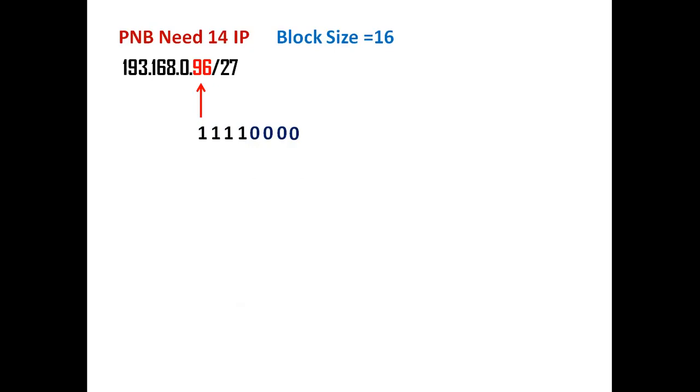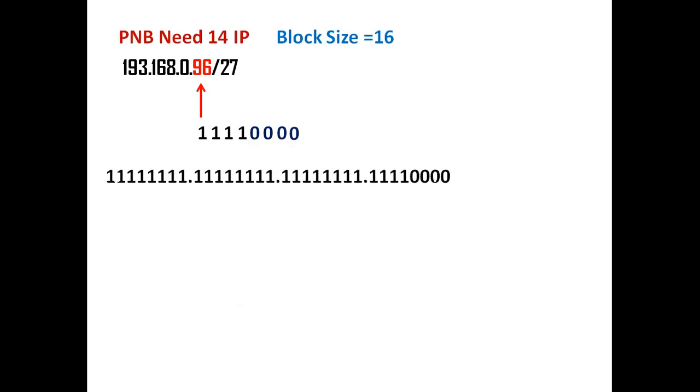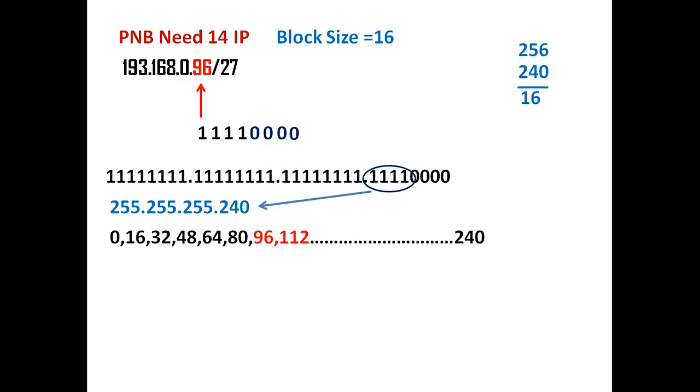Then the subnet mask will become 255.255.255.240. When you subtract 240 from 256, you will get 16 block size. So now you have only 2 subnets here.